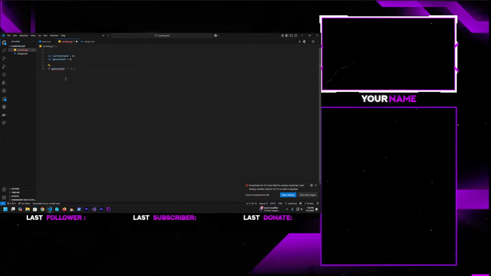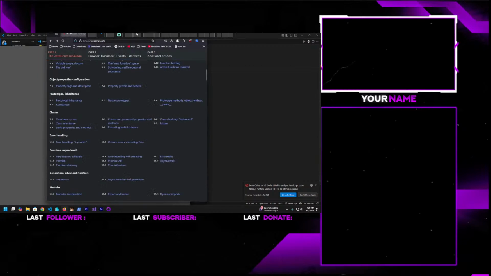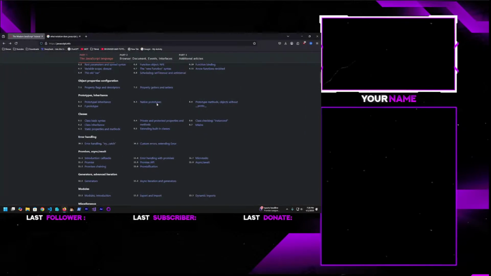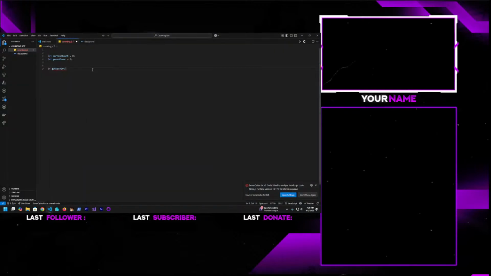Guess count equal. What is triple equals? Equals current count plus 1. Why is this being like this?